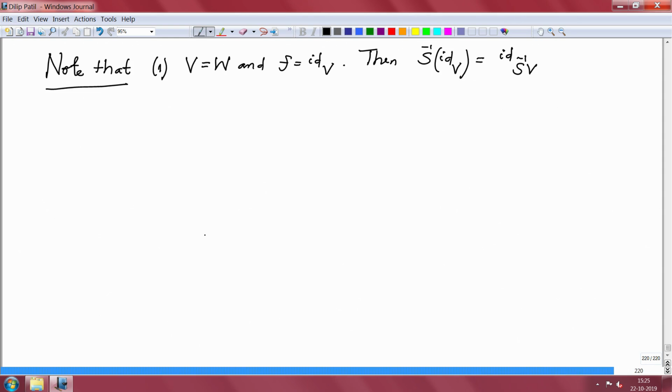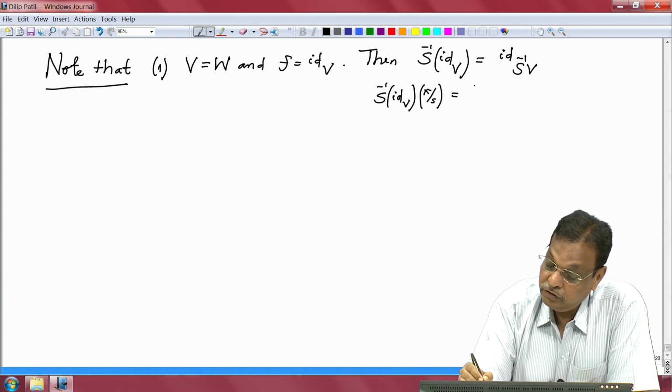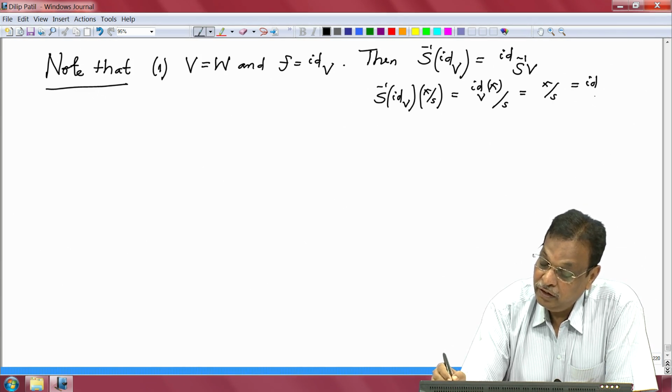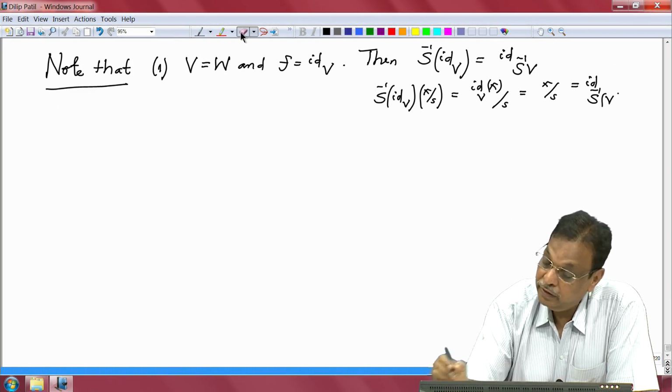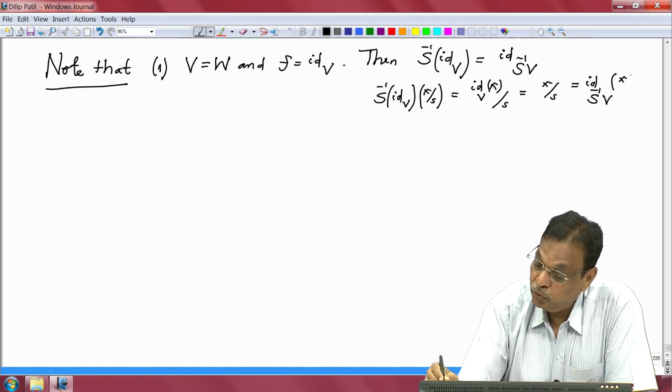This is very clear because we know how we have defined it. So, S inverse of the identity map is what? S inverse of ID V defined on x by s is, by definition, ID applied to x divided by s. So, that is ID V on x divided by s, but this is x by s, and this is then ID S inverse V evaluated at x over s.